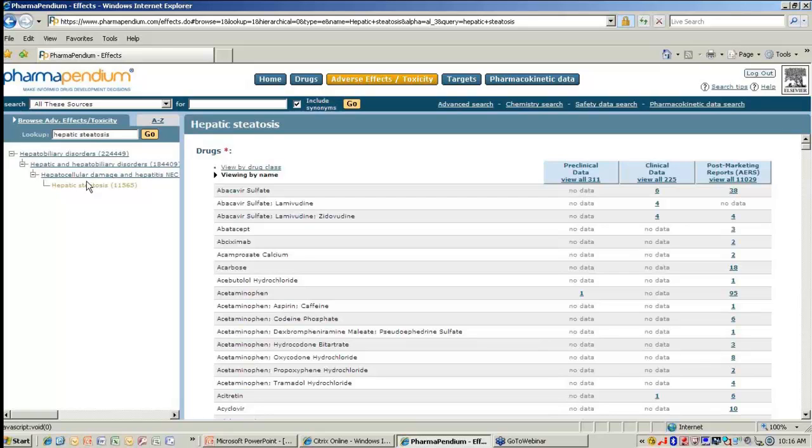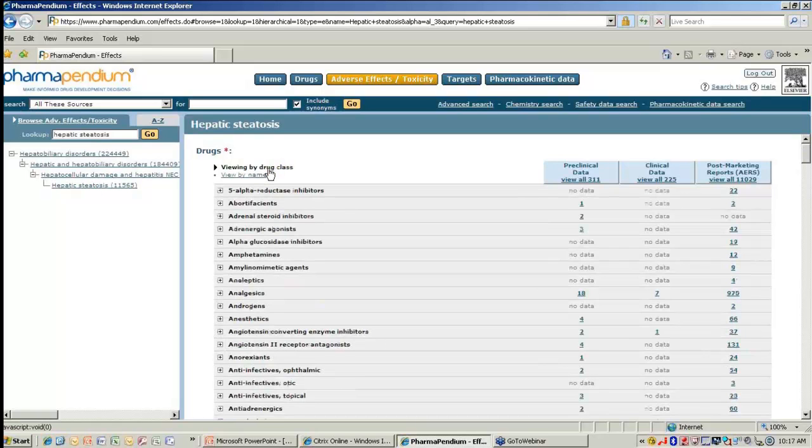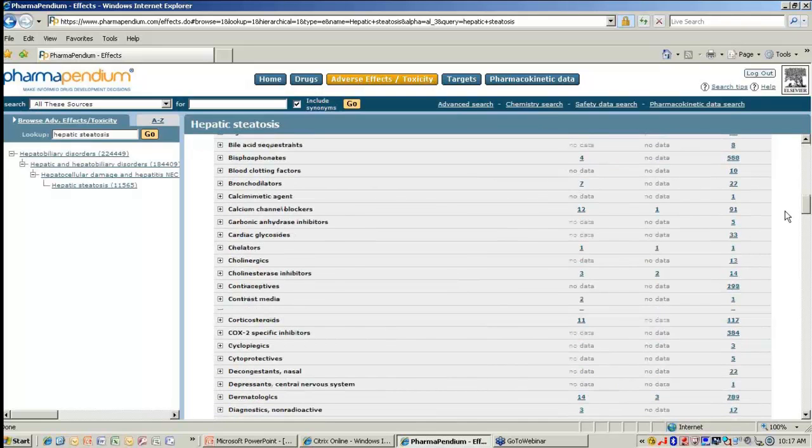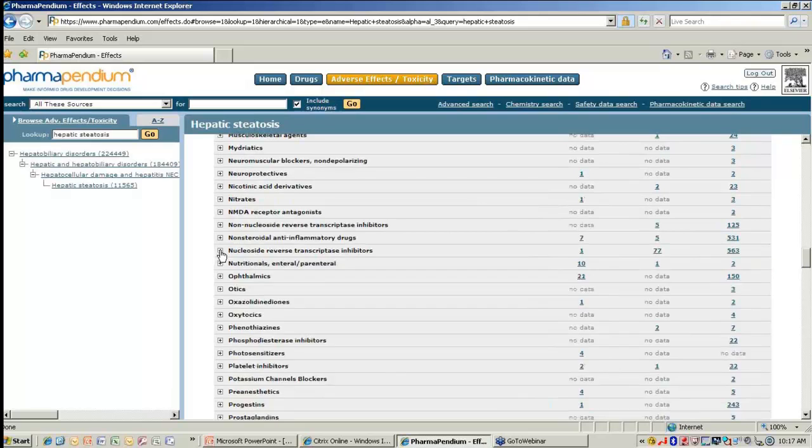And once again, you can view all of the drugs which are available. We can now go under drug class to get the results for the nucleoside reverse transcriptase inhibitors. And if we just scroll down, we get this option over here.